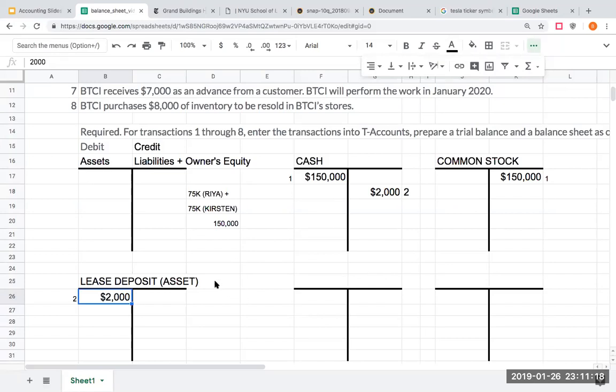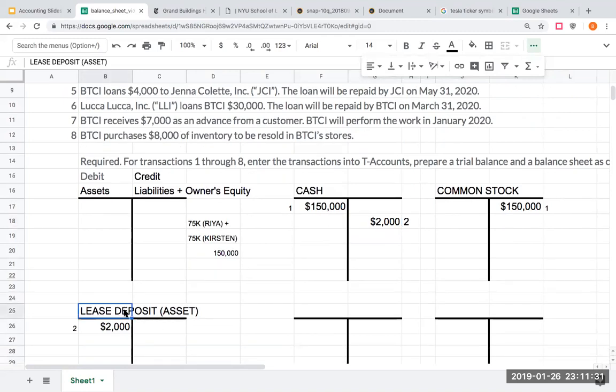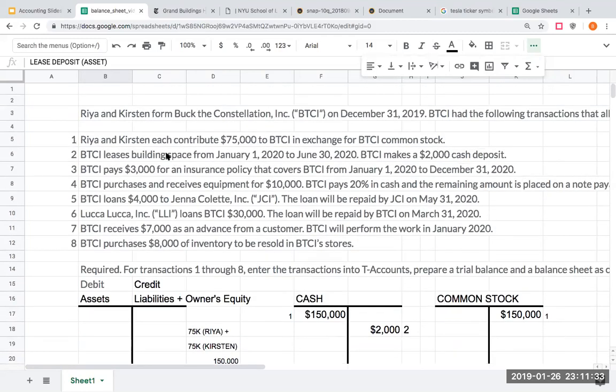You have to look at this in terms of financial accounting. Cash is an asset. We increase the asset with a debit. We decrease it with a credit. So right here, again, it's a lease deposit, an asset. If you're in my class and you call it rental deposit, that's fine.